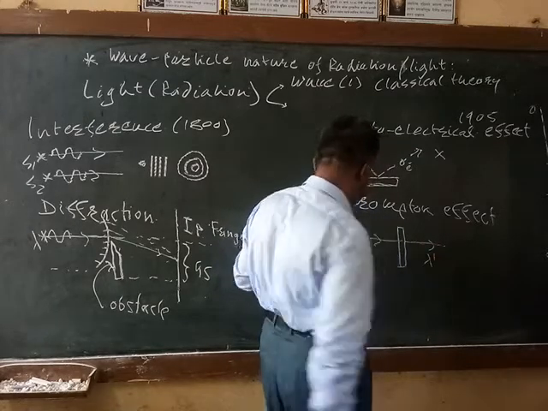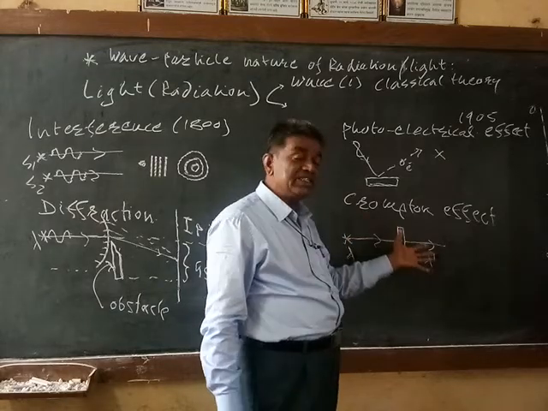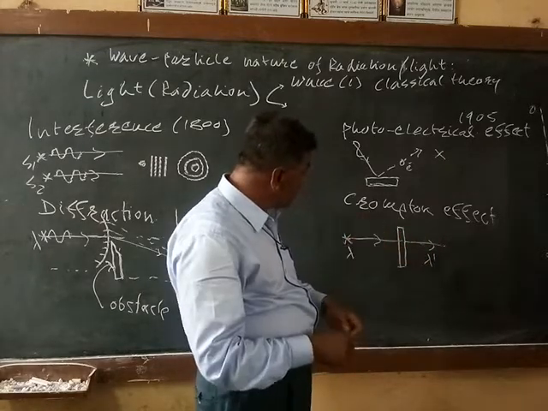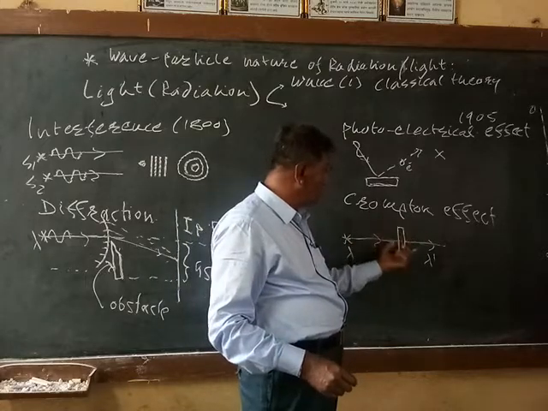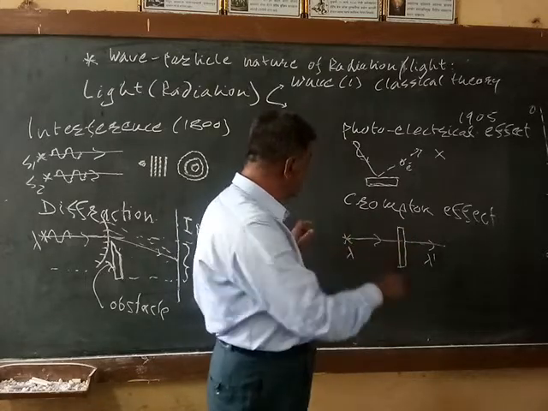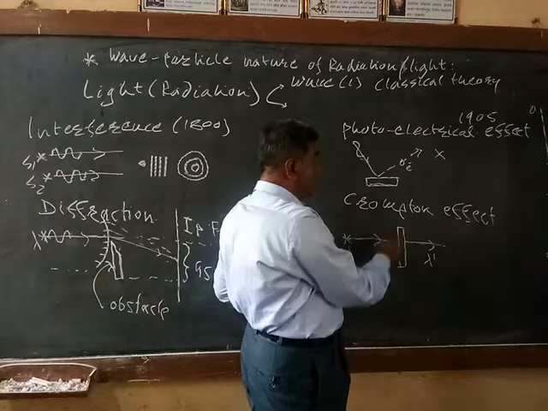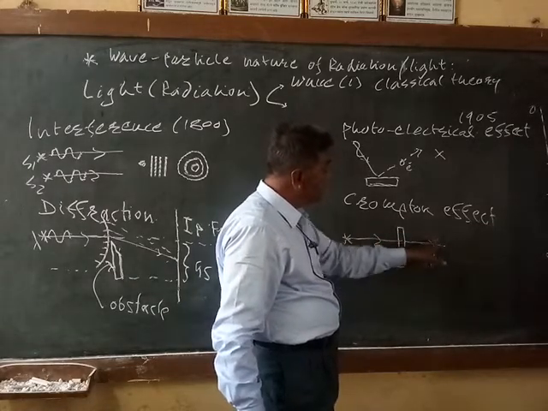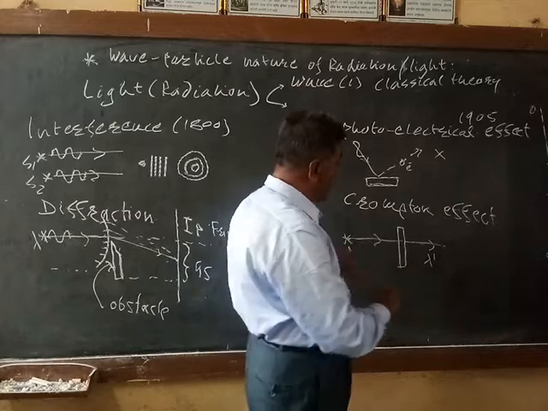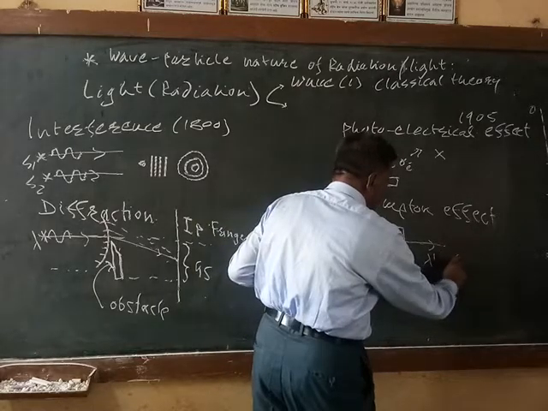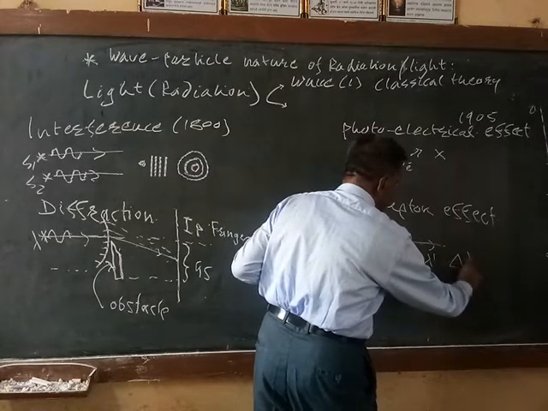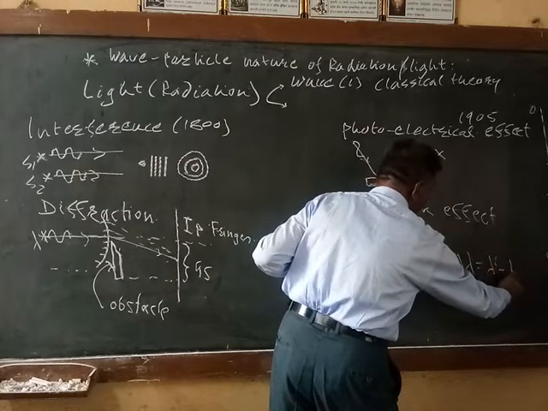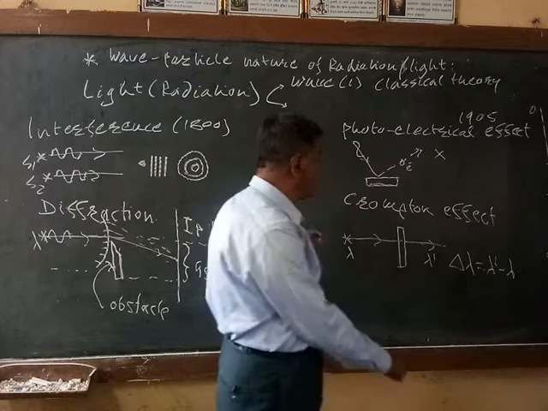If the wavelength does not change, it is known as Thomson scattering, but a change in wavelength is also observed in some cases when light of proper wavelength is incident here. The change in wavelength after scattering is observed, and how much change is observed, that is delta lambda equals lambda dash minus lambda, is also known experimentally.